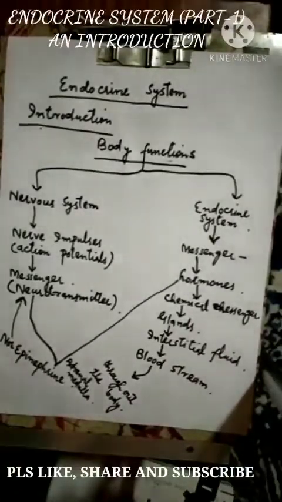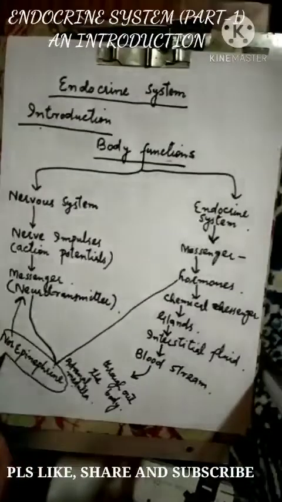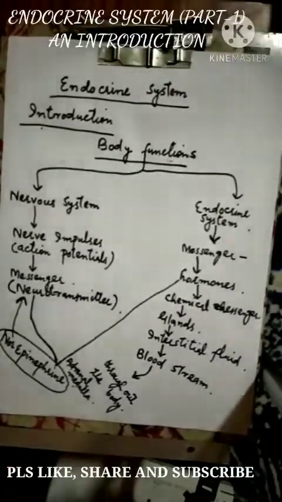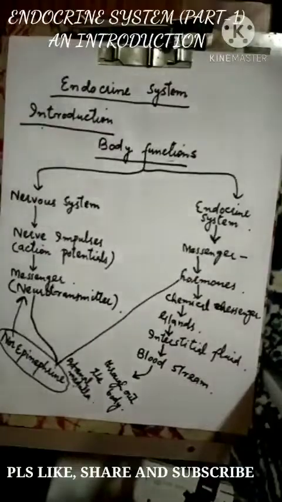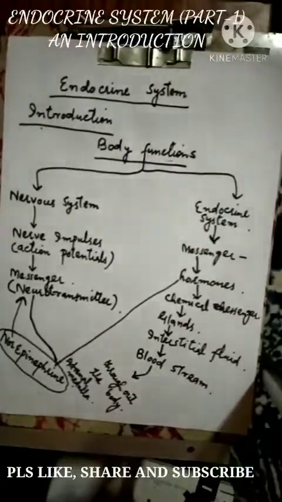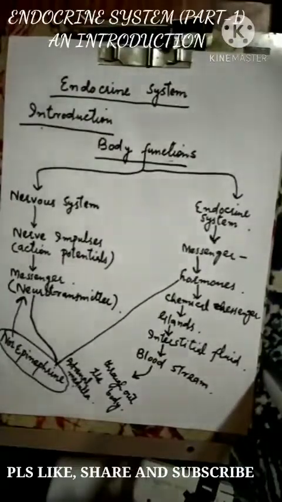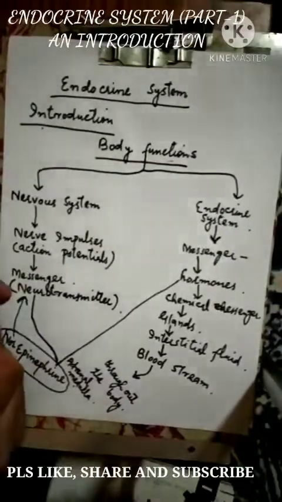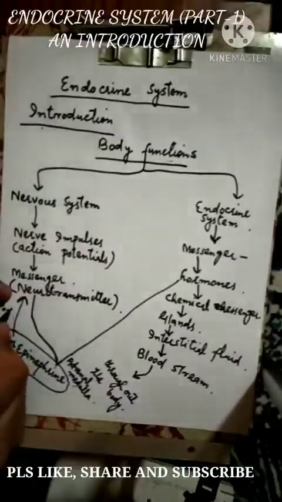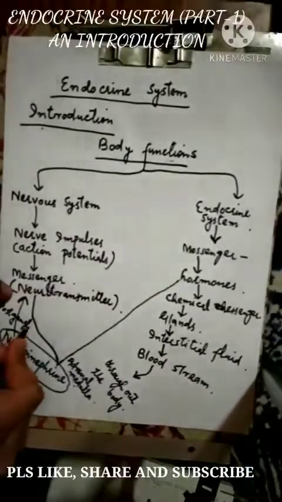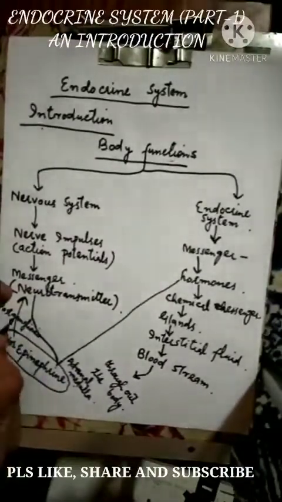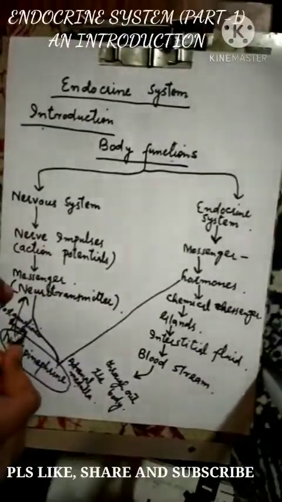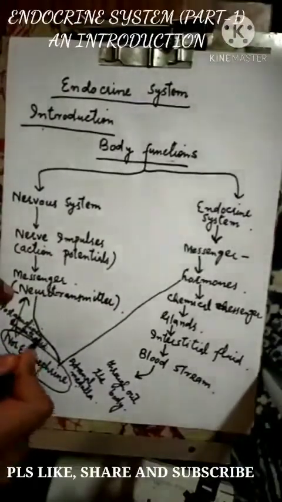That hormone is norepinephrine. So sometimes some chemical messengers are released as neurotransmitters as well as hormones, and the example is norepinephrine, which is secreted as a neurotransmitter by sympathetic postganglionic neurons.